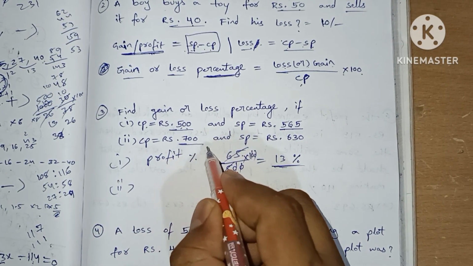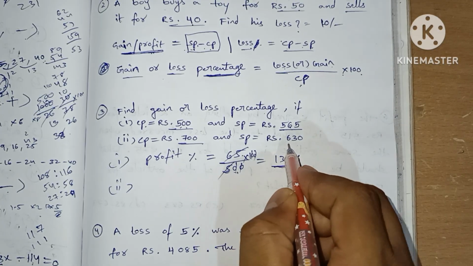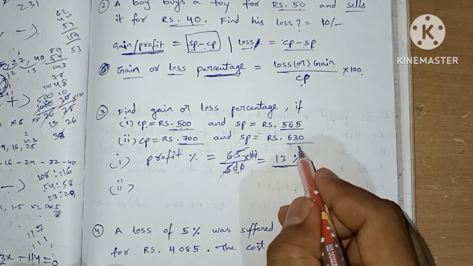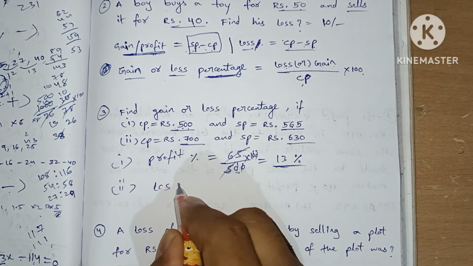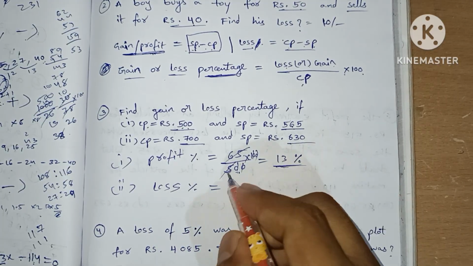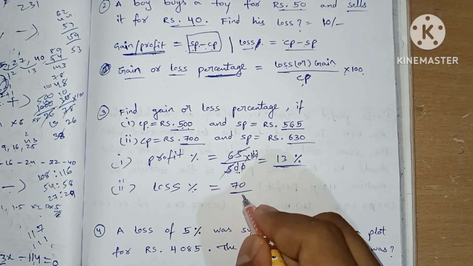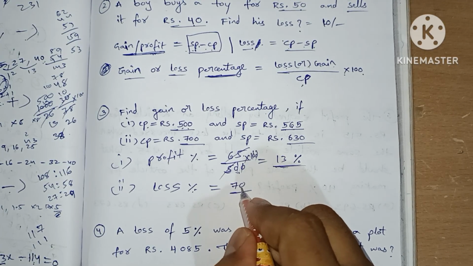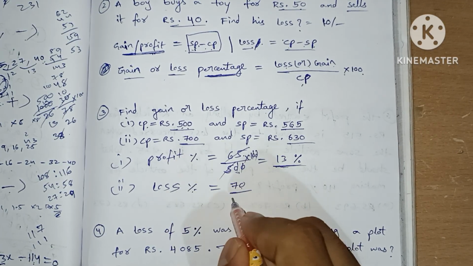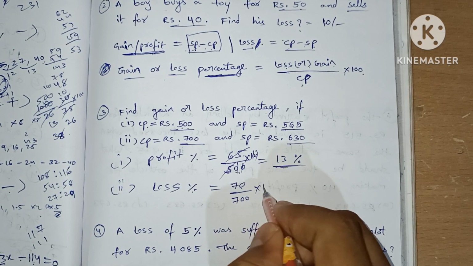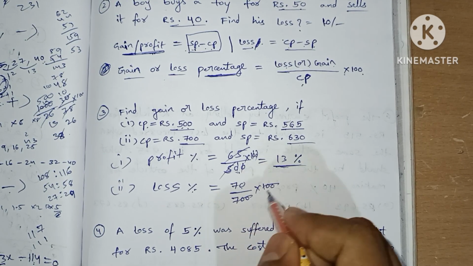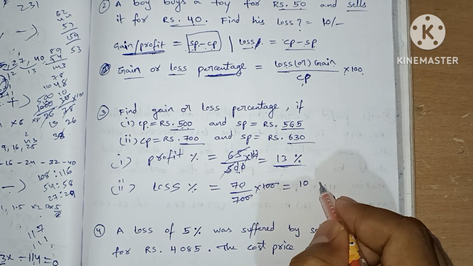Let's see second question. He bought at 700 rupees, sells at 630 rupees. So he made a loss of 70 rupees. To find the percentage, we take that 70 rupees loss on cost price, 700 into 100. Double zeros cancel, 7 10 times.